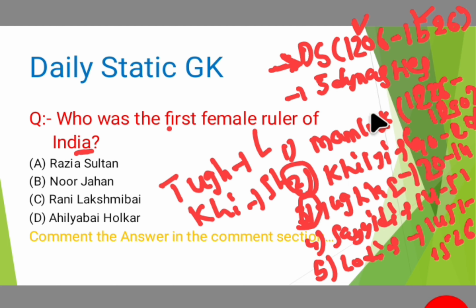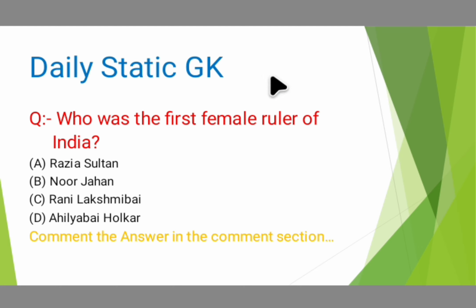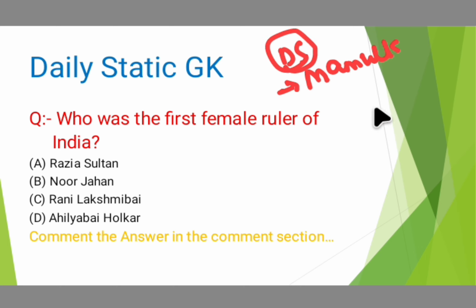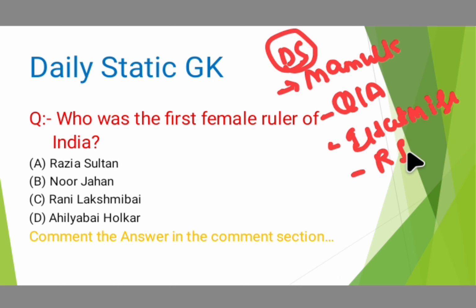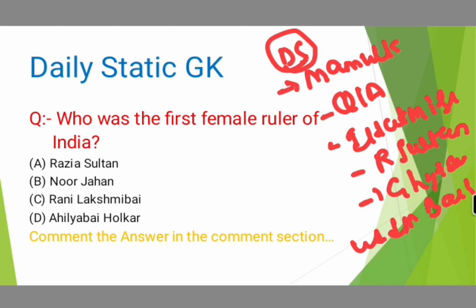In the Mamluk dynasty of the Delhi Sultanate, this Mamluk dynasty is basically the beginning of Delhi Sultanate rule in the Indian subcontinent. It was first started by Qutbuddin Aibak, followed by Iltutmish, followed by Razia Sultan, and followed by Ghiyasuddin Balban. So you have the answer for this question in this concept.